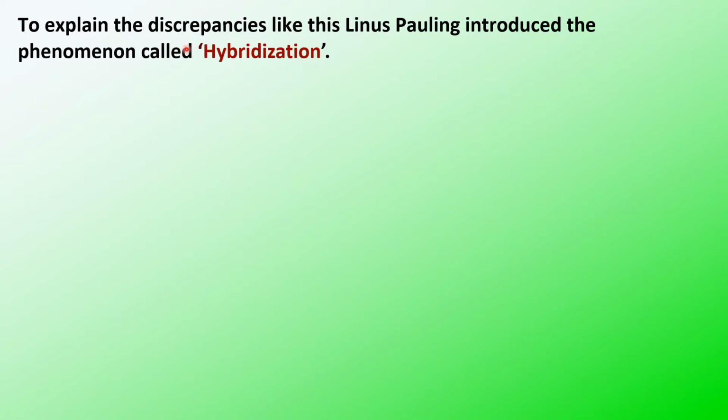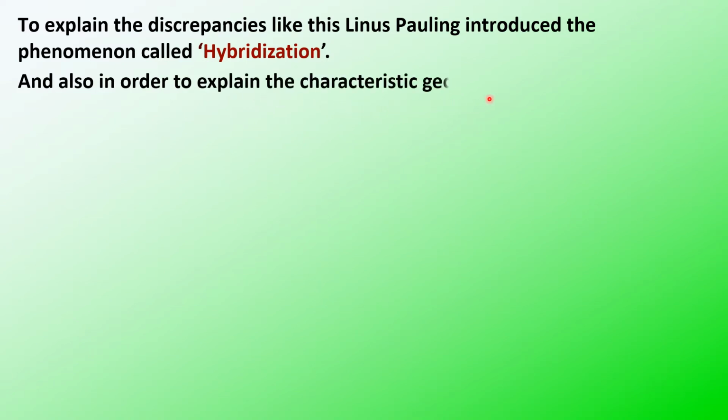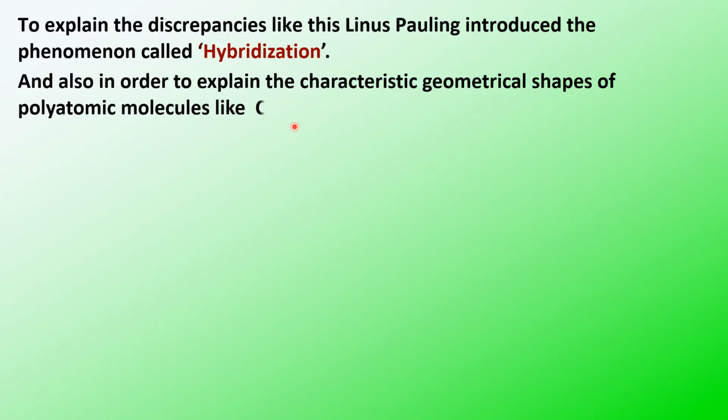To explain this, Linus Pauling introduced the phenomenon called hybridization. He also introduced it to explain the characteristic geometrical shapes of polyatomic molecules like methane, ammonia, water, etc.